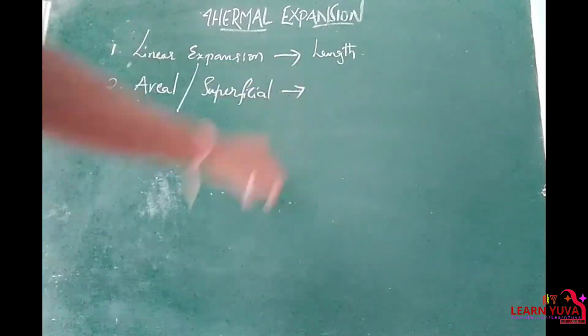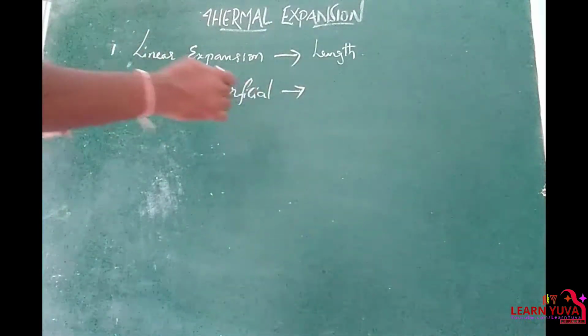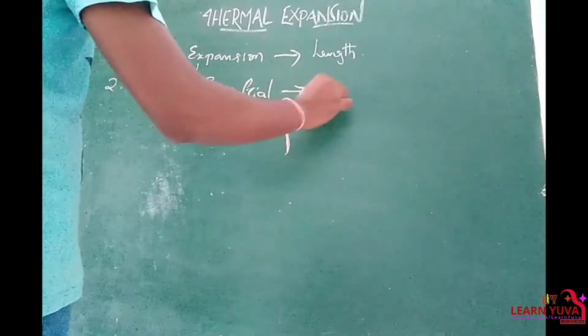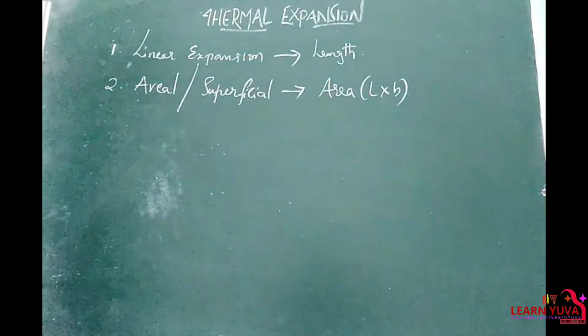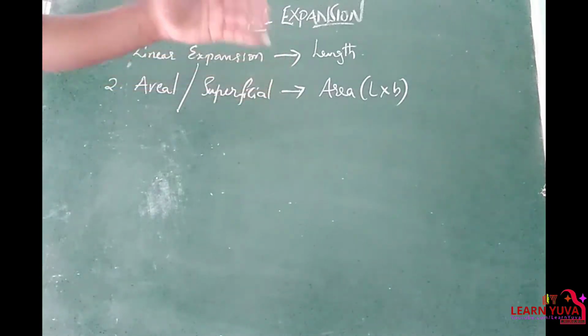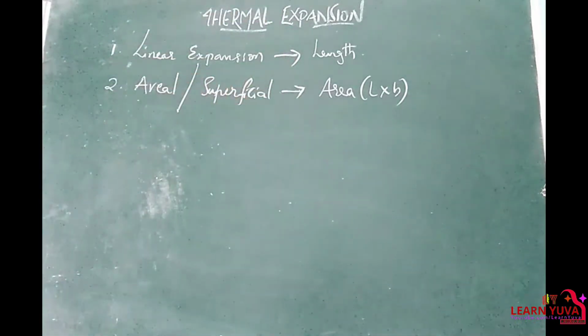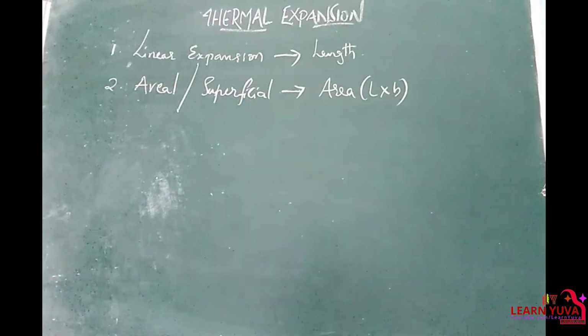What is superficial expansion? Area. So the expansion is possible area-wise. What is area? Length into breadth. The change in length into breadth, that expansion or contraction is nothing but aerial expansion or aerial contraction, or superficial expansion or superficial contraction.